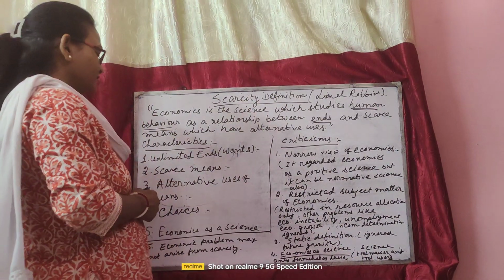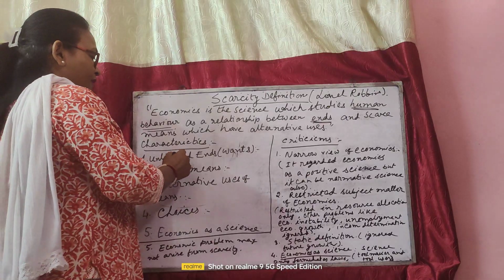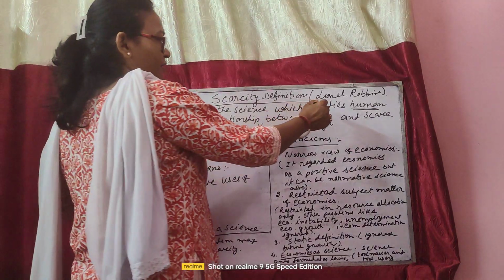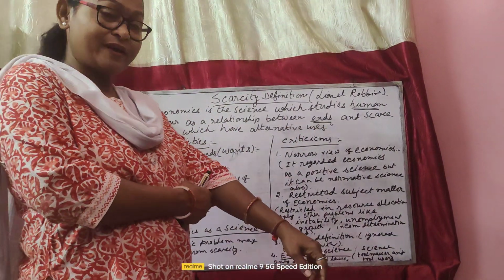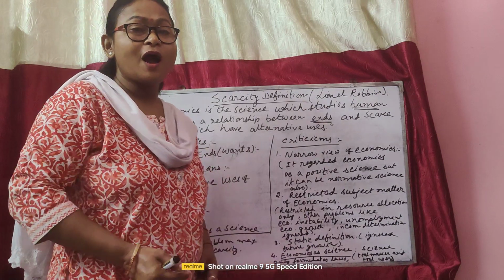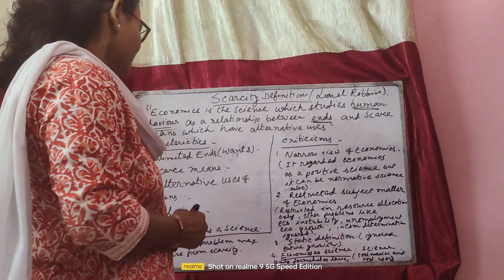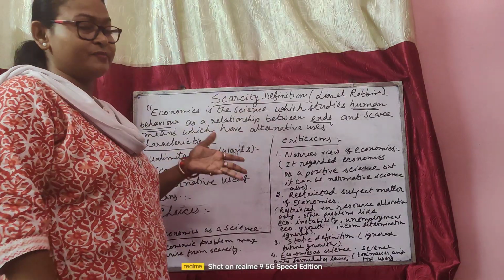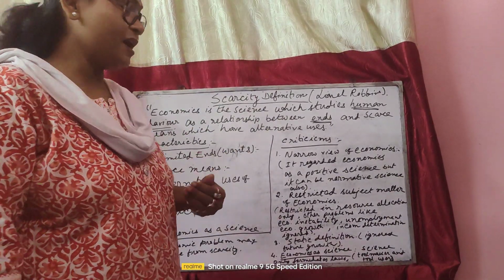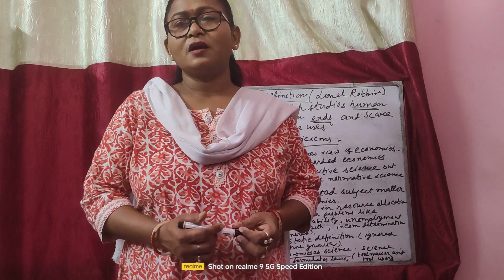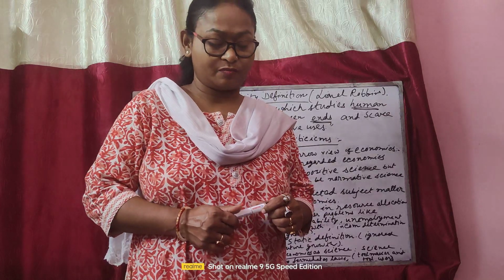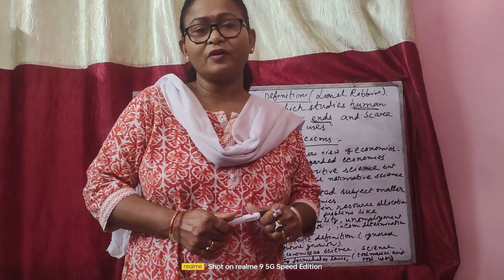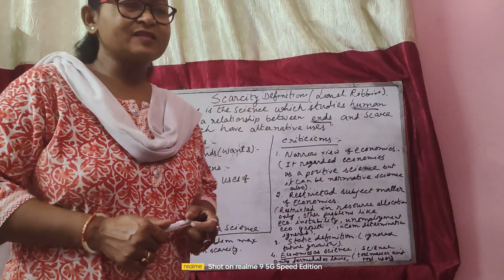The first characteristic is unlimited ends, as here he is trying to study human behavior. As you know, human behavior is that we have unlimited wants or ends. In the first video I explained that the need for economic study is scarcity, because our wants are unlimited.